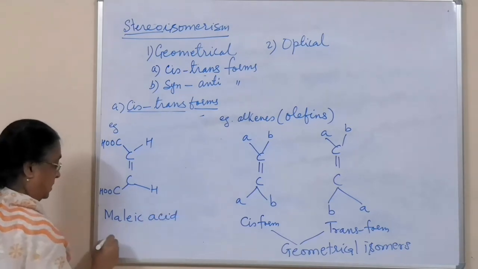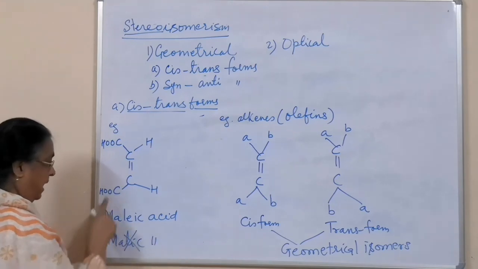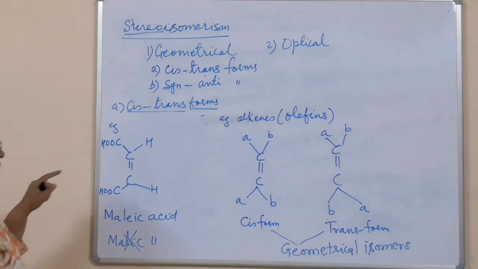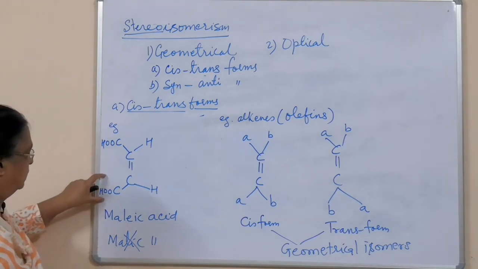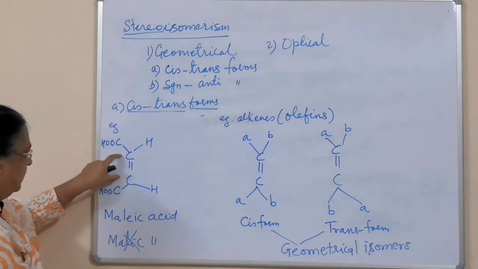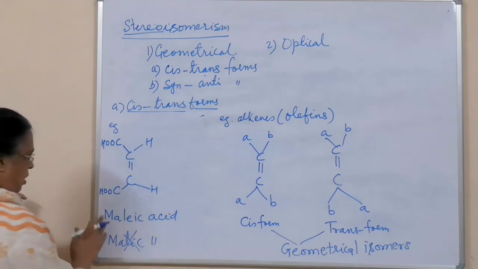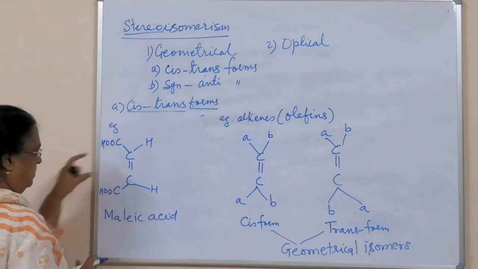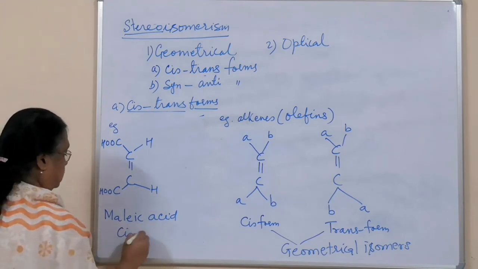Not malic acid, there is one malic acid also. This is not malic acid, this is maleic acid. So maleic acid, what do you see? Carboxylic groups are on the same side of the double bond. Hydrogen atoms are on the same side of the double bond. Similar groups are on the same side. So this is the cis form.